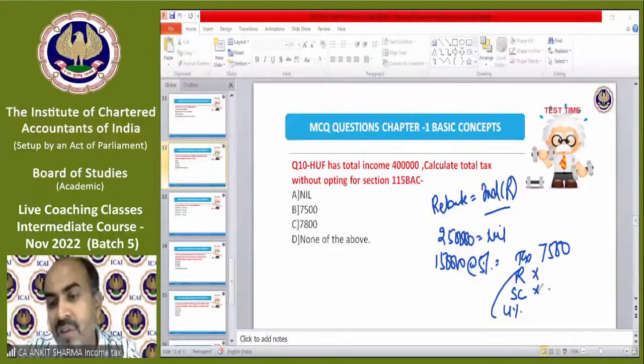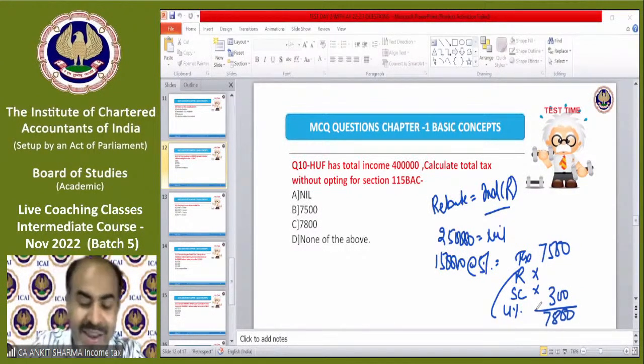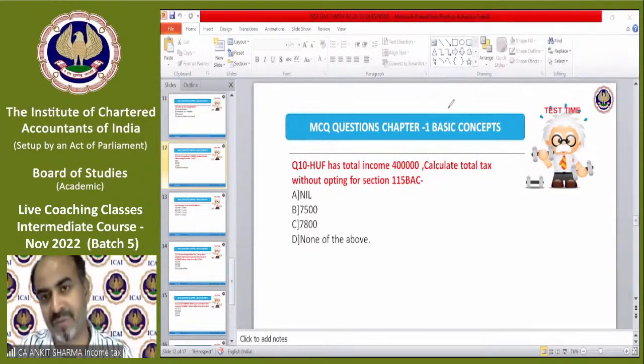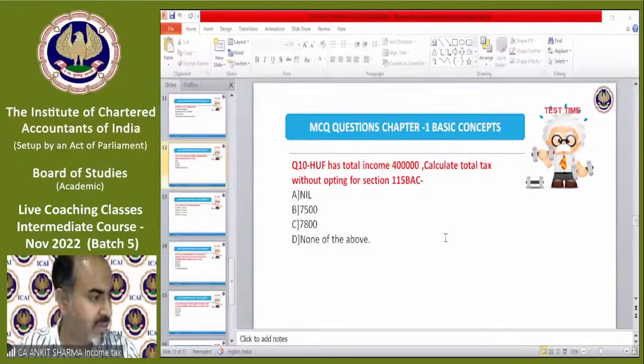That will be 300 rupees. But final tax will be 7,800. I have just told you to give me the final answer, including cess. The correct answer is 7,800. Clear? I hope it's clear. So those who have given the correct answer, 7,800, very, very congratulations to all of you.